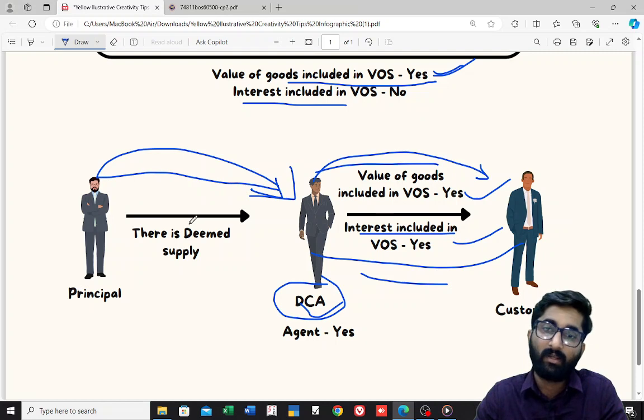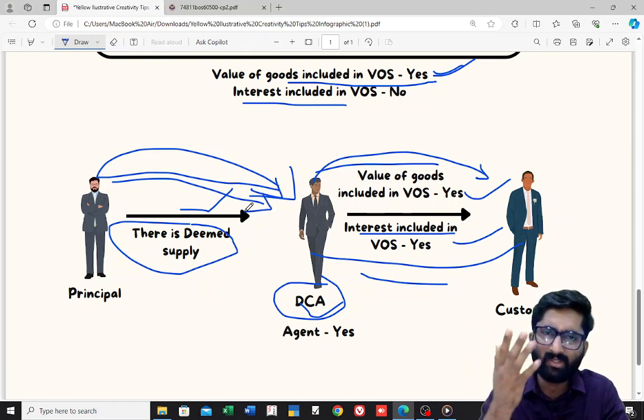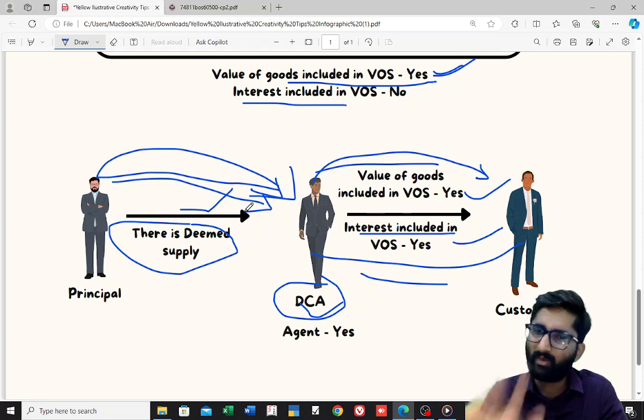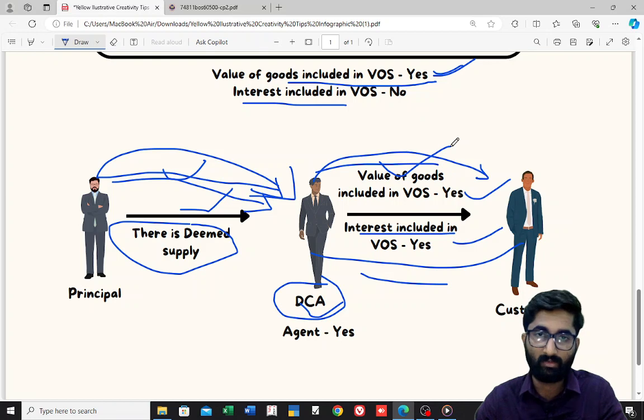Any goods which are given by principal to the DCA are a deemed supply. Sir, will interest be included in this? No. Why? Because principal is not giving any services of short-term credit to the agent. He is not collecting any interest for late payment. For that purpose, interest is not included in the value of supply here, but interest is included in the value of supply which is here. I hope you understood this.